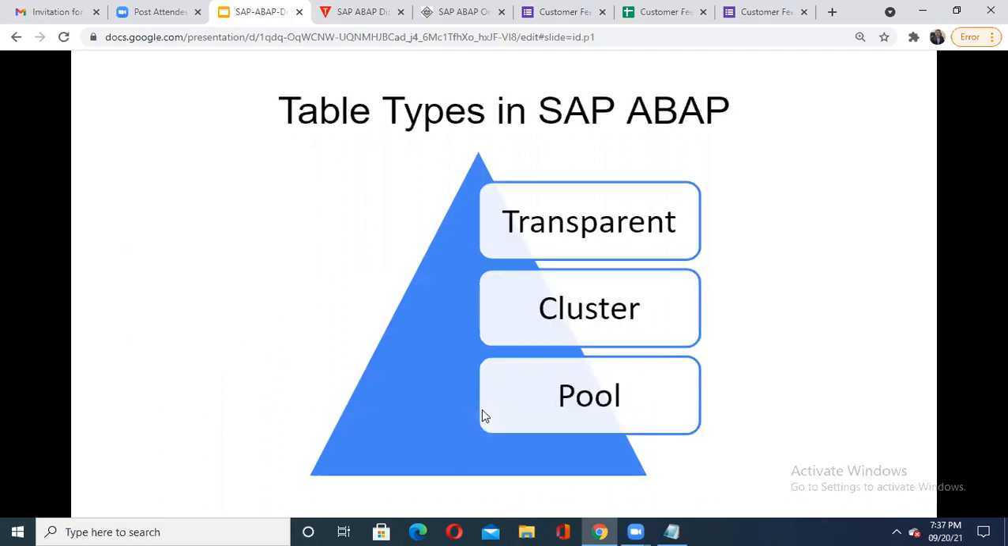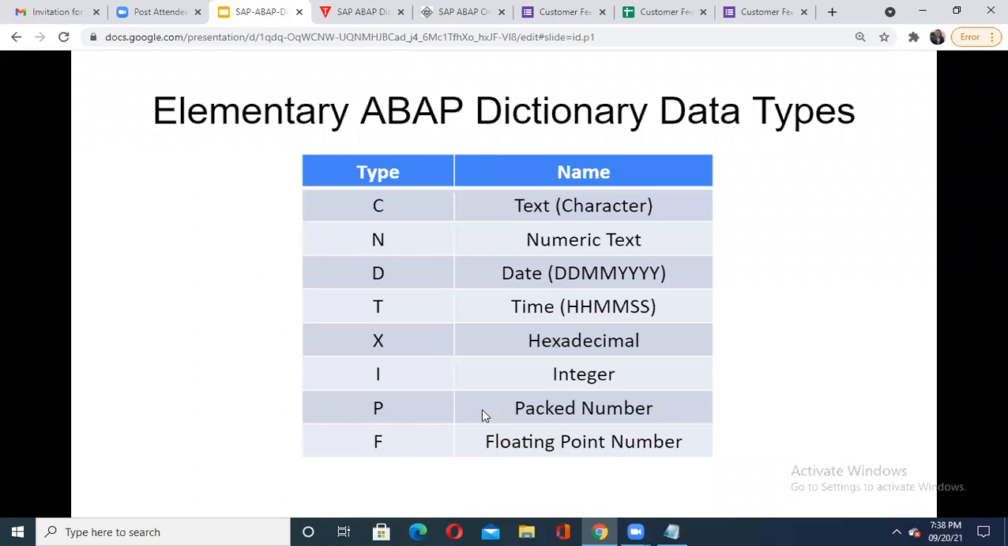When I'm talking about table types in SAP ABAP, there are three different types of tables. One is known as a transparent table, another is the cluster table, and the third is the pool table. Currently, just remember there are three table types in SAP ABAP: transparent, cluster, and pool. I'm going to give the details of them later. And then this part we discussed, that is elementary ABAP dictionary data types.